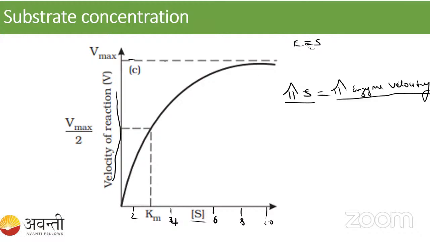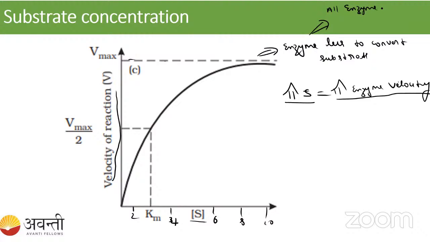See here, the enzyme becomes less to convert substrate. All the enzyme is occupied by substrate.